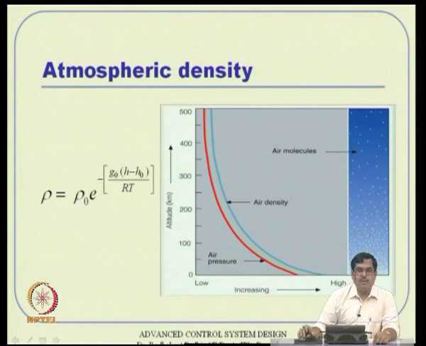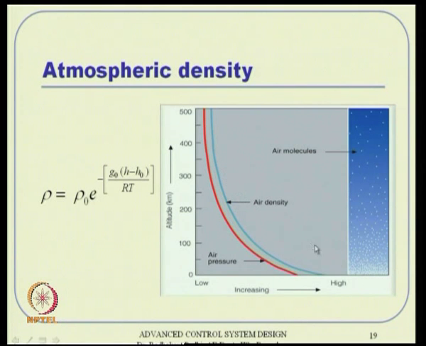On the surface of the earth the gravity is very high, so you see a lot of air molecules concentrated there. As you go up, they get more and more sparse. So, essentially the air density decreases exponentially. If you visualize this plot, as the altitude becomes more and more, your air density starts decreasing.